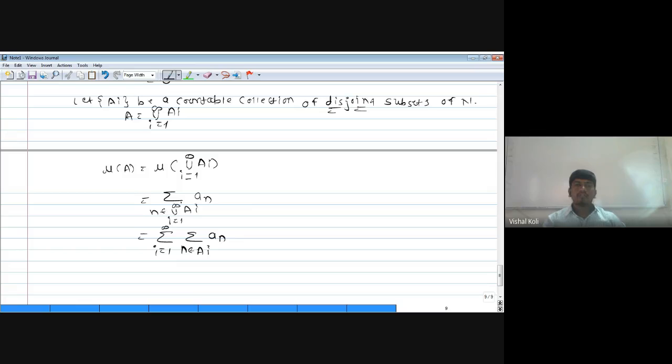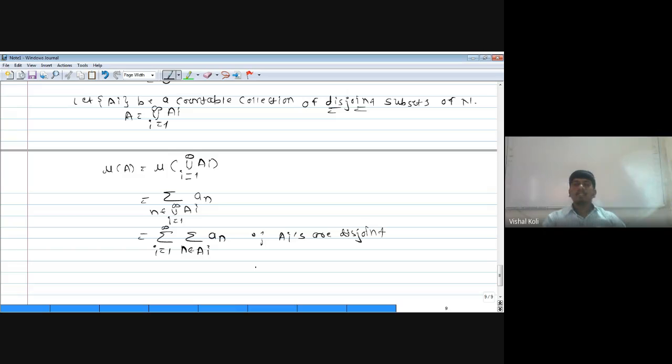So summation over n belonging to union over i running from 1 to infinity Ai of a_n is nothing but summation i running from 1 to infinity, summation of n belonging to Ai of a_n. This is possible since each Ai is disjoint.